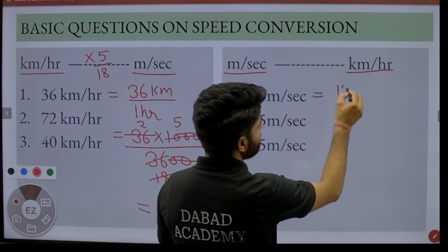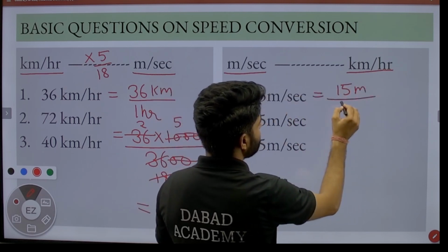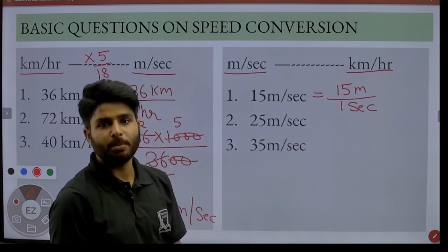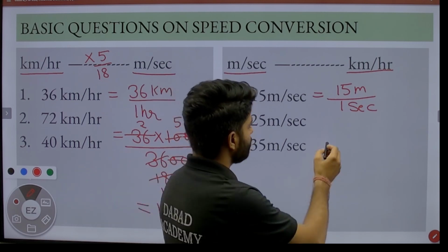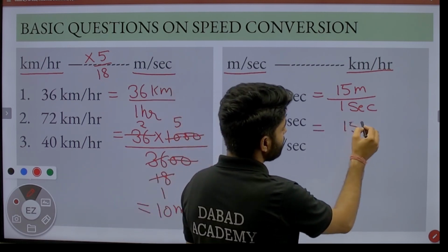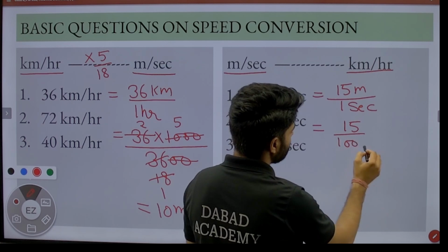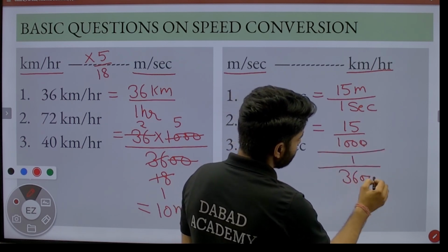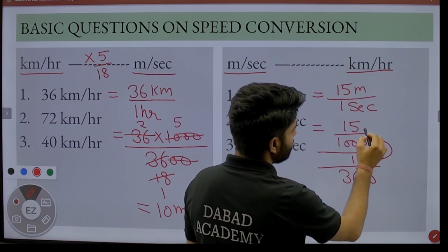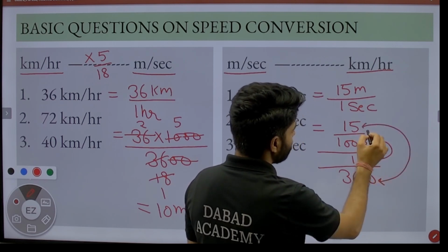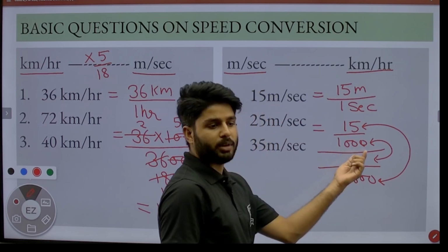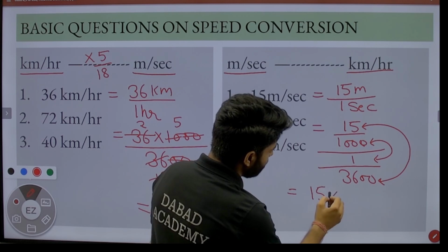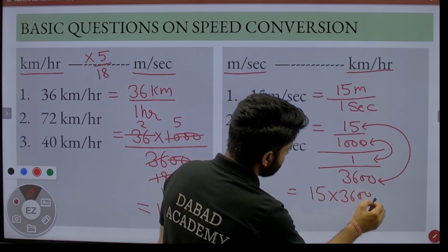meter per second, that is written as 15 meter by 1 second. If we want to change meter into kilometer, we simply divide it by 1000. So that is equal to 15 by 1000 upon 1 by 3600. So in fractions we already read that when we divide a fraction by a fraction, the inner terms multiply and the outer terms also multiply to each other. That is equal to 15 into 3600 divided by 1000.